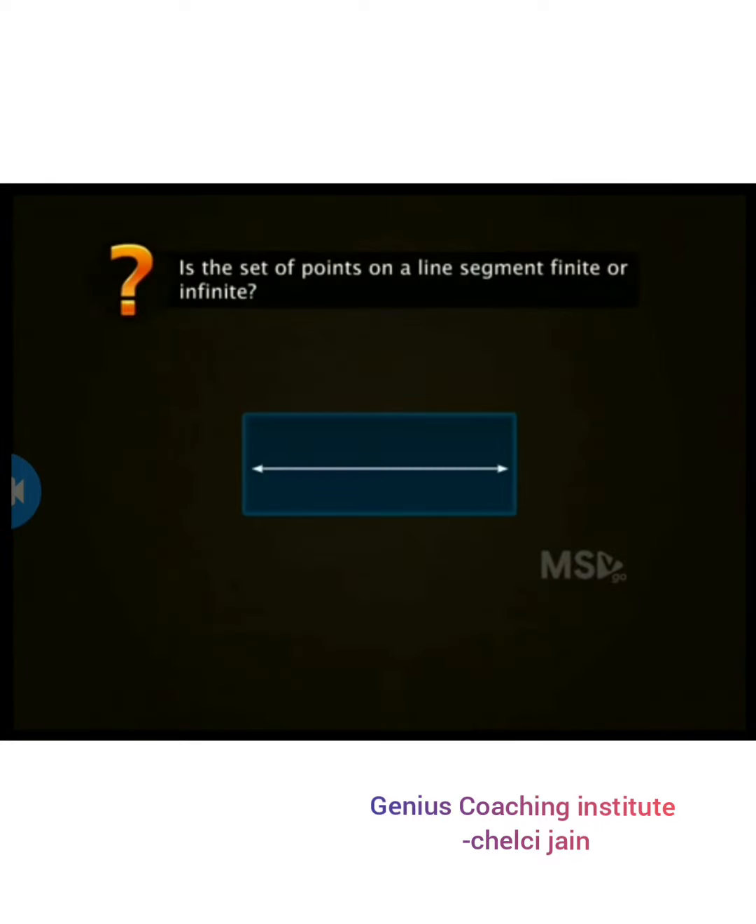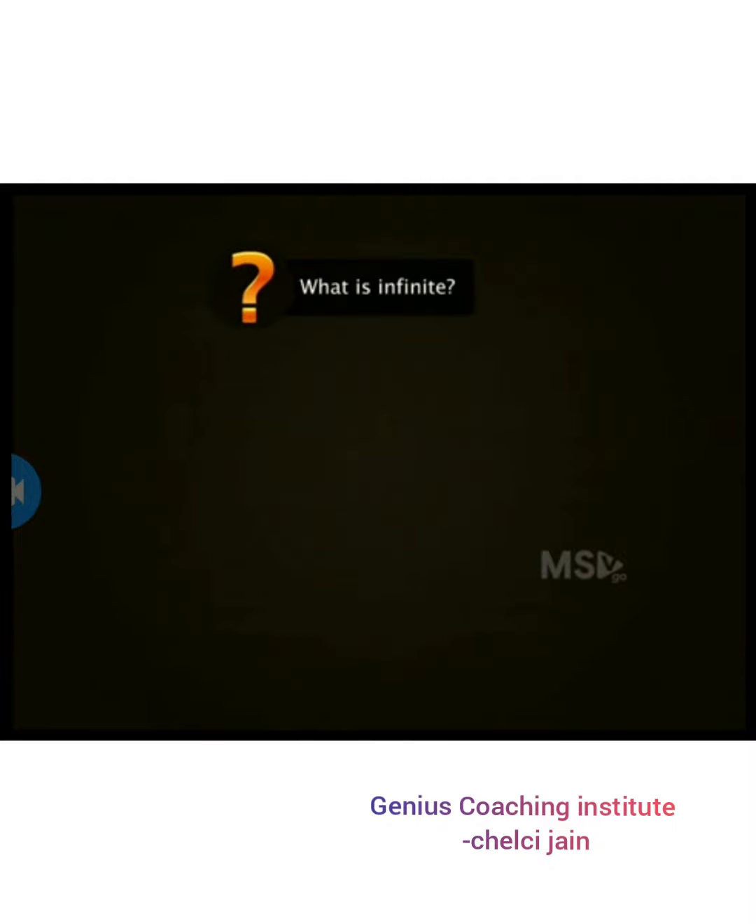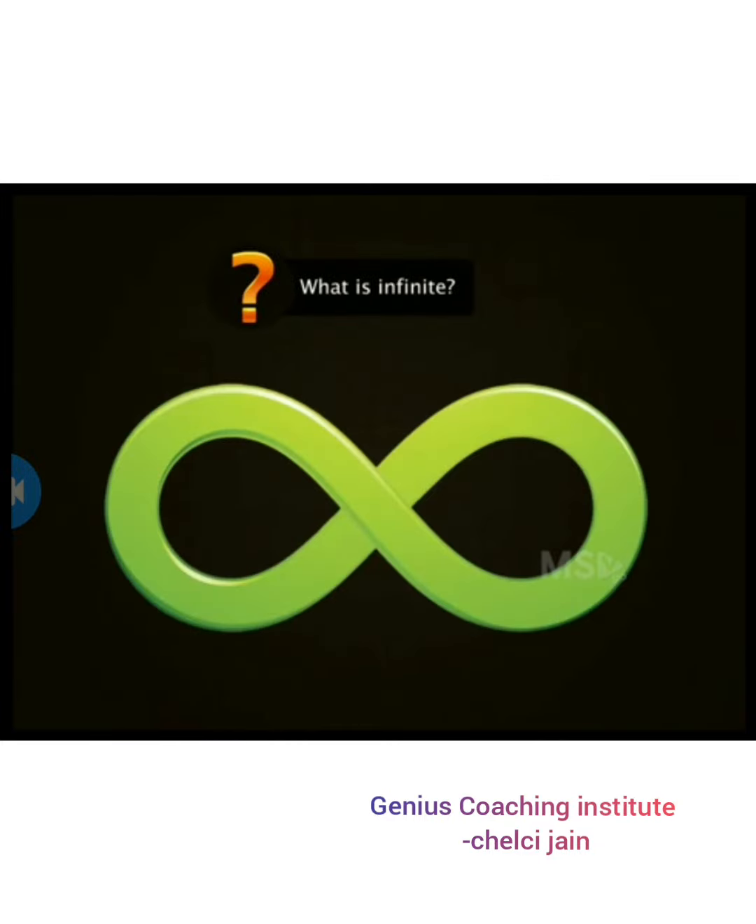What about the set of points on a line segment? Is it finite or infinite? That is also an infinite set, as the number of points between the ends of a segment is not definite. You may be wondering, then what is infinite? How large must be a set to be called infinite?